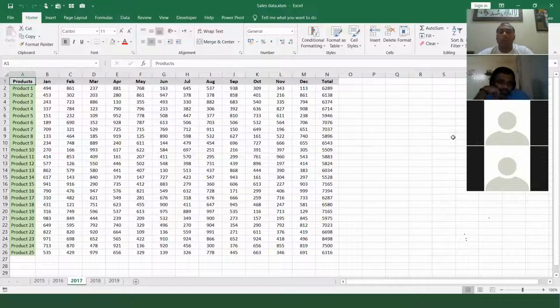Okay, so now I will take some questions. Can you please repeat saving a file? You have recorded a macro in sales. Will it work in sales data 20? Yes. If the file name changes, it will work. You can open any file, it will work, provided your first file is also open.